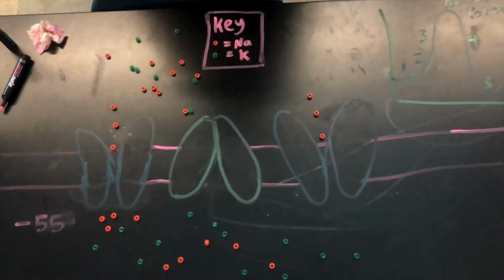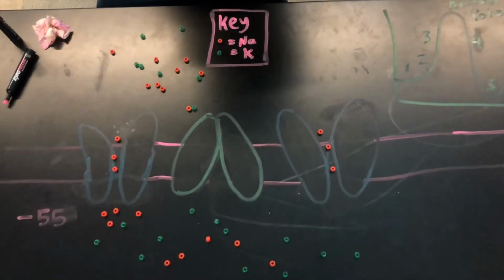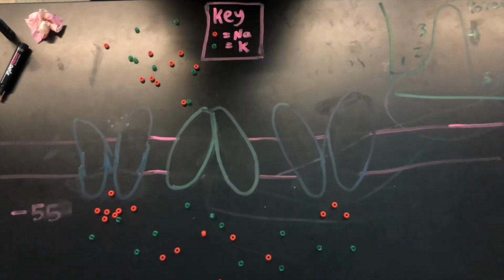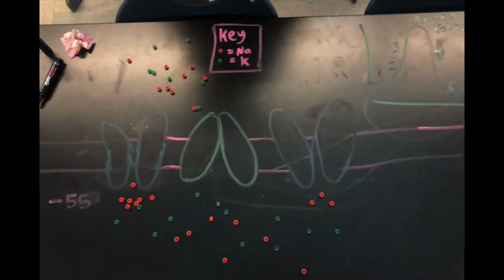A stimulus first causes sodium channels to open. Because there are many more sodium ions on the outside, and the inside of the neuron is negative relative to the outside, sodium ions rush into the neuron. Sodium has a positive charge, so the neuron becomes more positive and depolarized.